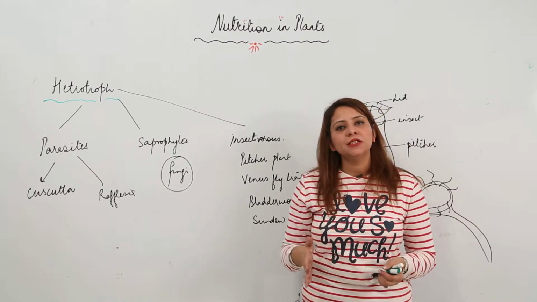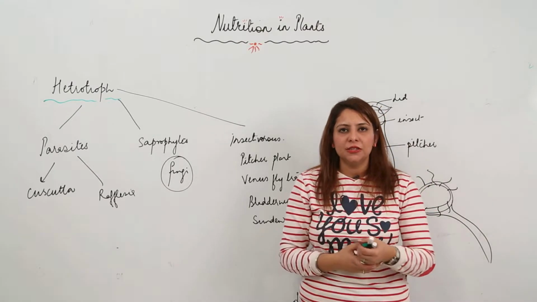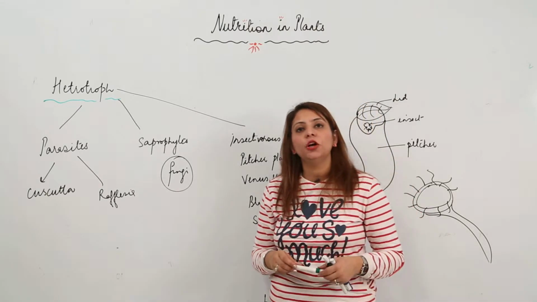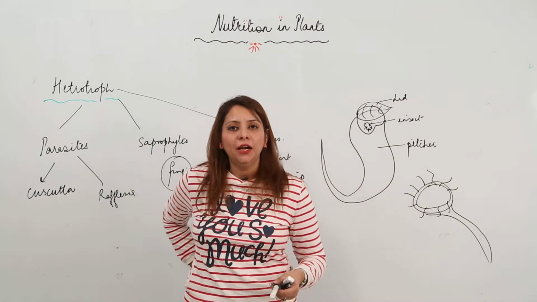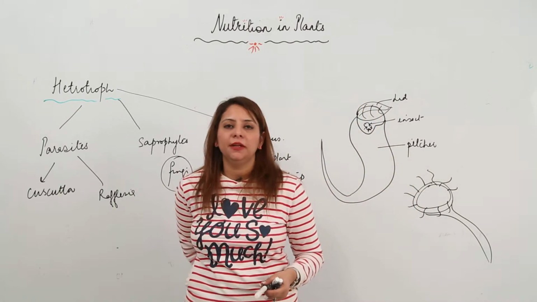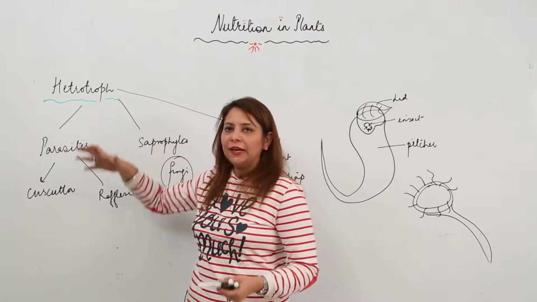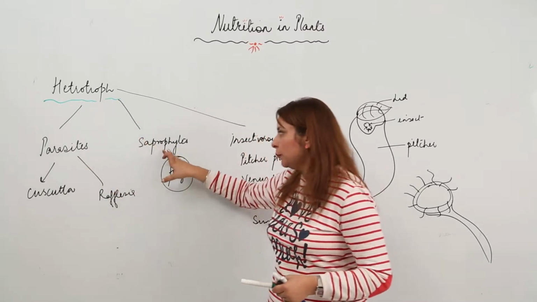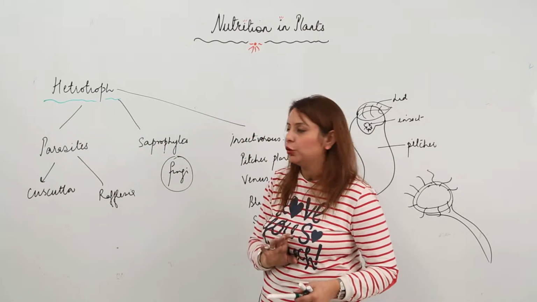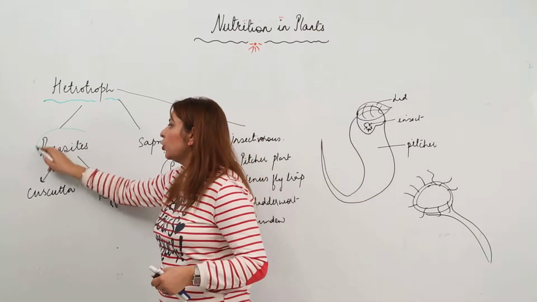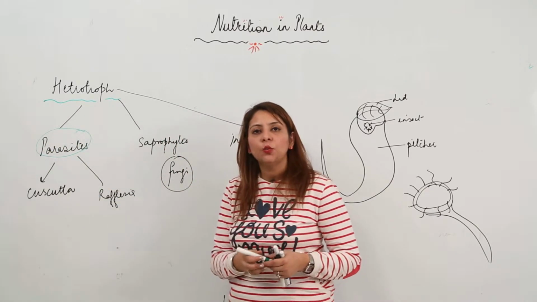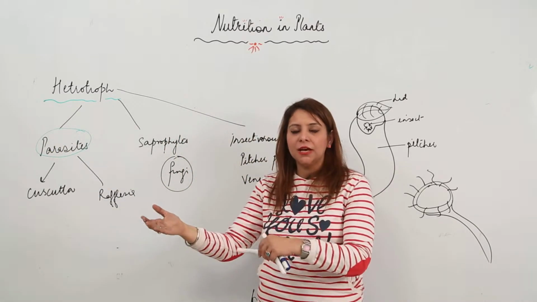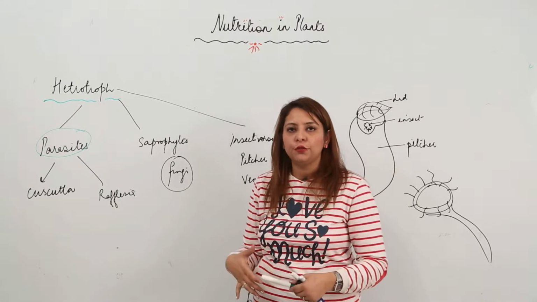Now see, not all plants are capable of photosynthesizing. There are certain plants which cannot make their own food, and they are heterotrophs. That means they cannot make their own food. So if we look at how they obtain food, they can be parasites, they can be saprophytes, and moreover they can be insectivorous. Now parasites, as you all know, are the ones which live on another plant and obtain nutrition from it.